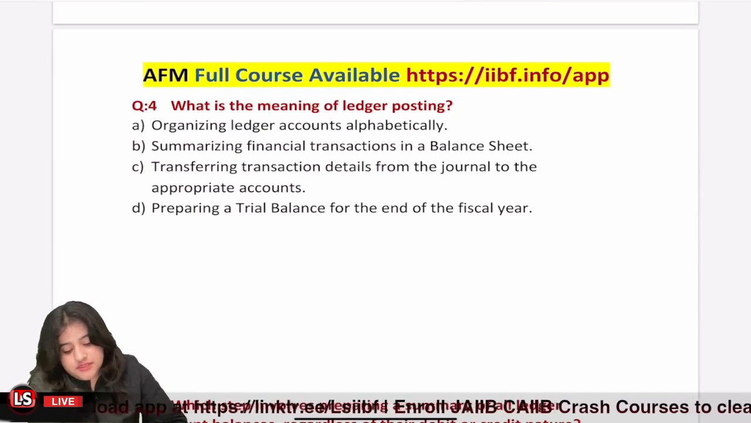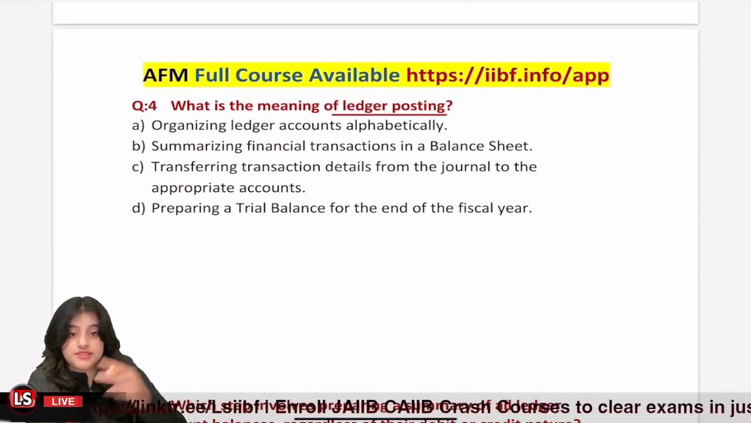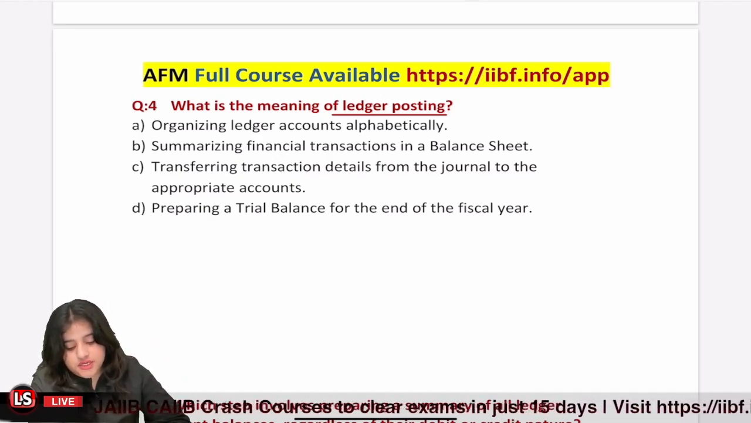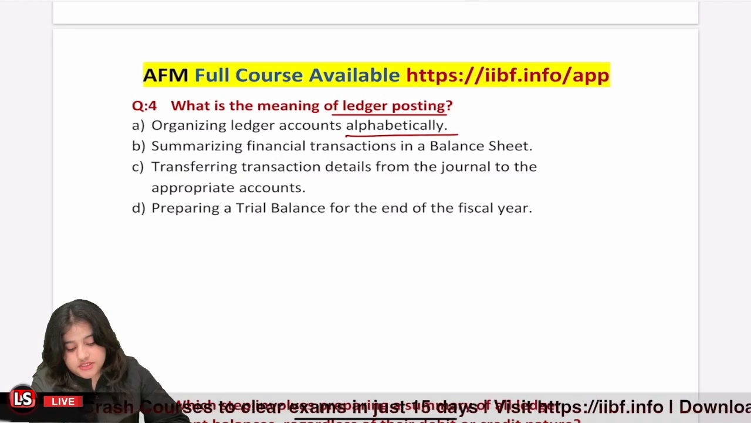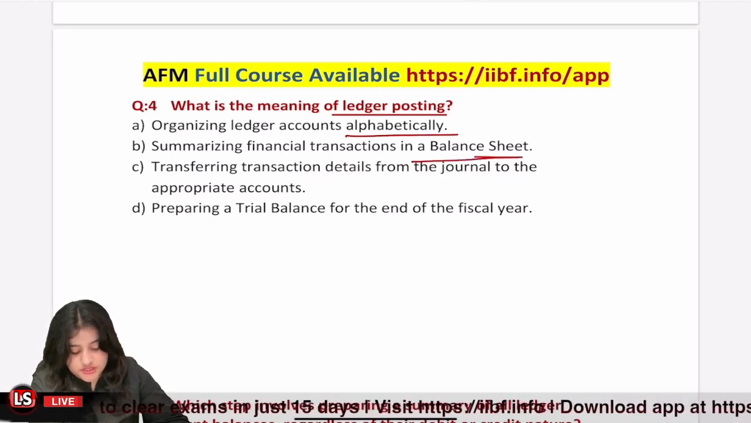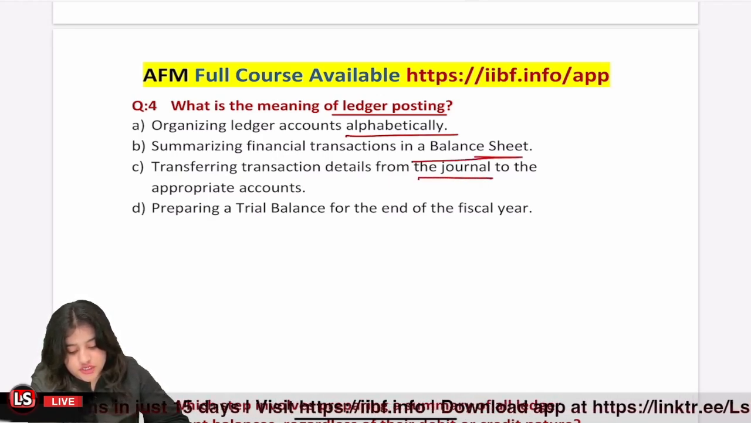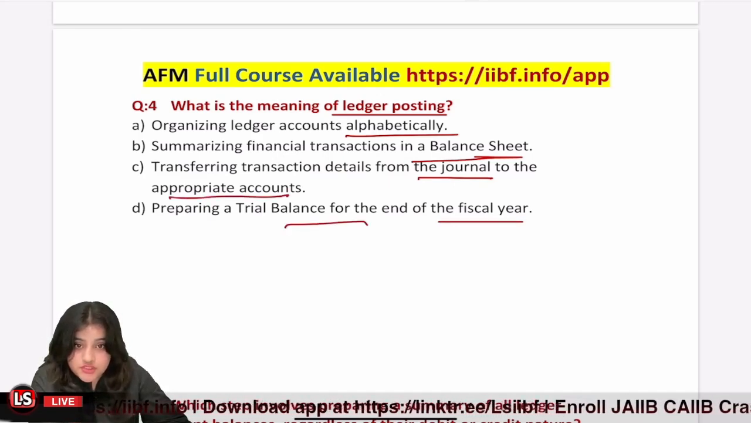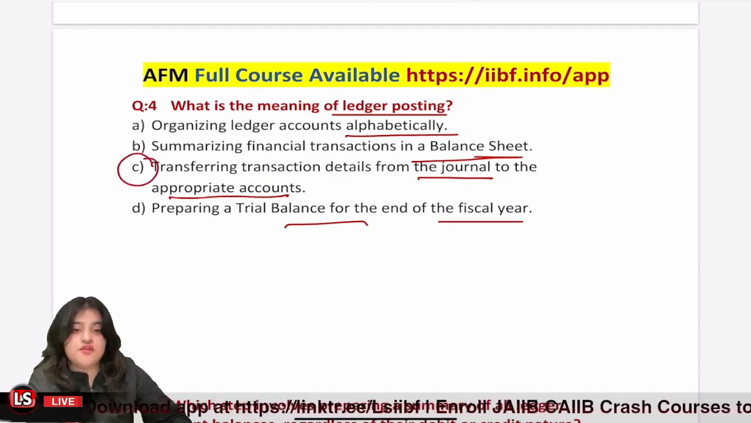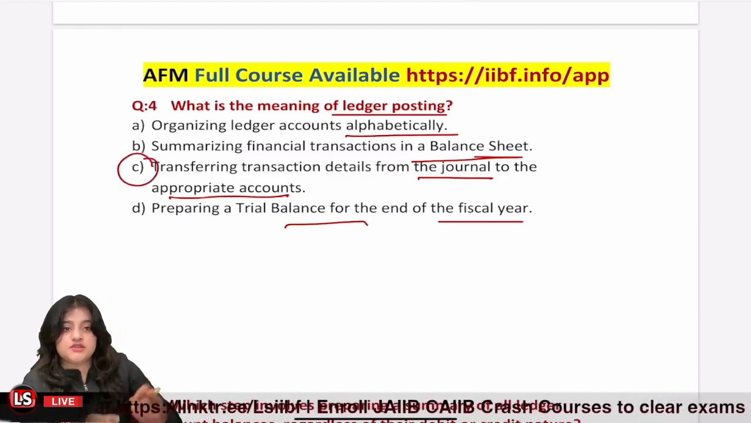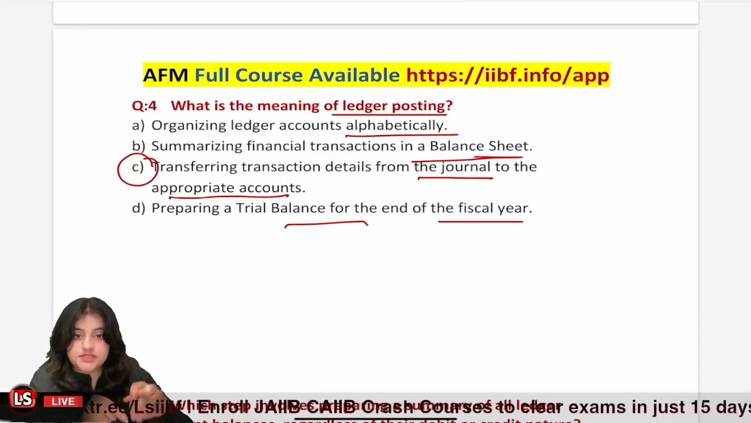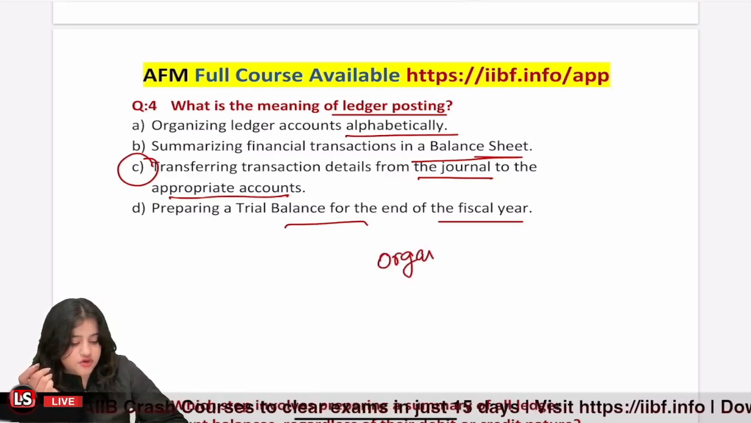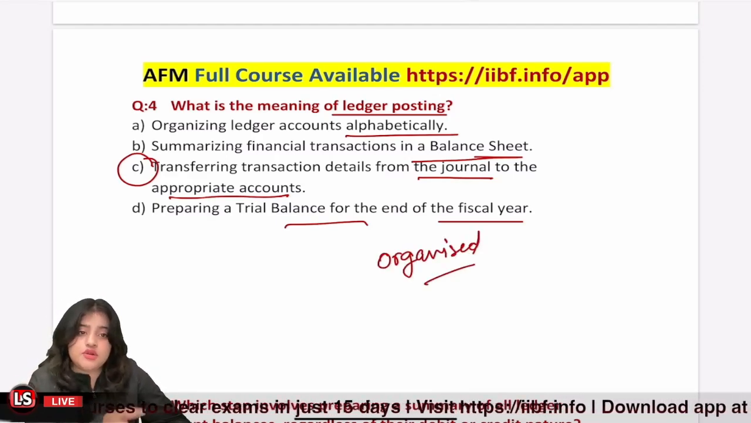Now, what is the meaning of ledger posting? So the second step in our accounting process is ledger posting. And what is the meaning of it? Organizing ledger accounts alphabetically, summarizing financial transactions in the balance sheet, transferring transaction details from journal to appropriate account, or preparing a trial balance at the end of the fiscal year. So which option seems most accurate of these? Option number C, that after we have made a journal entry, we will transfer the details of those transactions to the particular accounts, right? So that we can get an organized view of that particular income, that particular account. Okay.